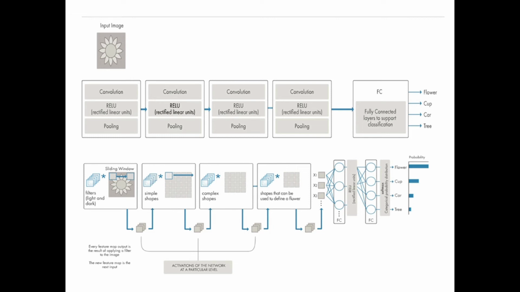So with the help of this diagram we can predict the input image is a proper flower, not a cup, not a car, not a train, not a tree, just because of neurons. That means the convolution method, or CNN.